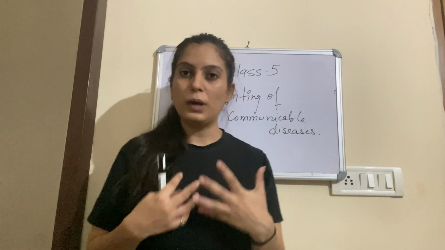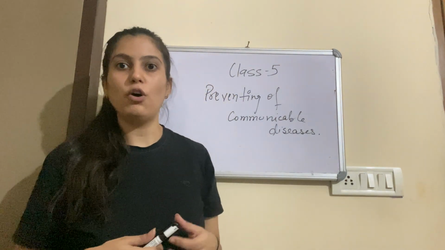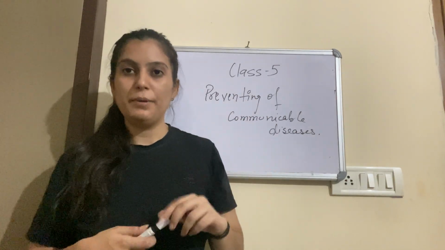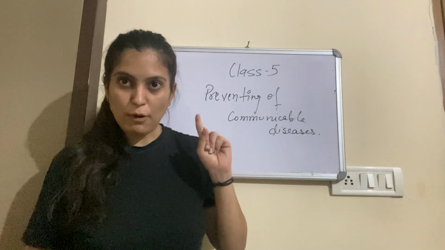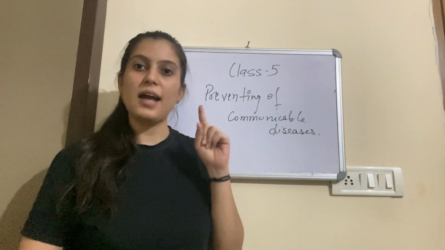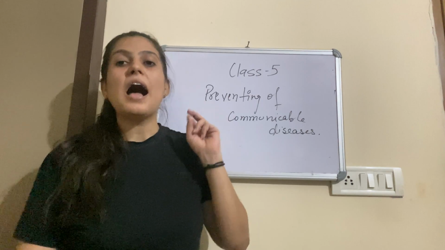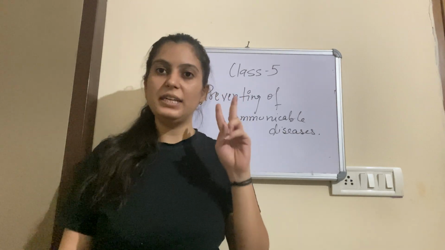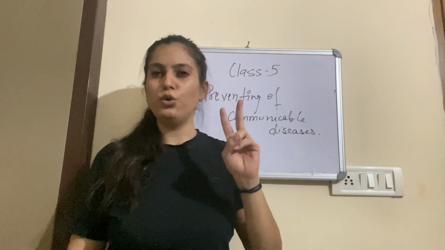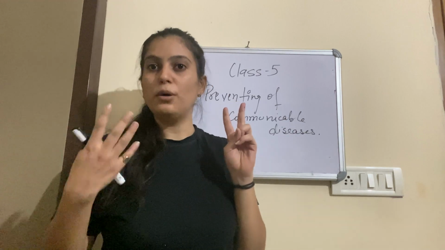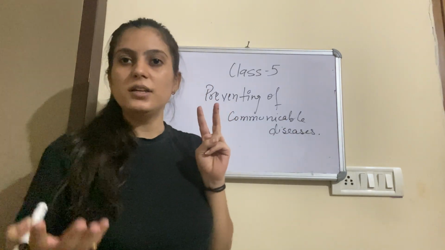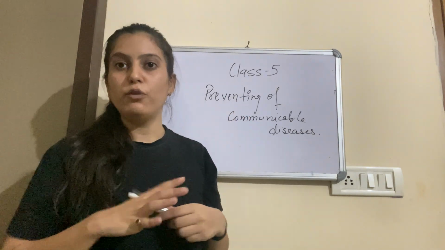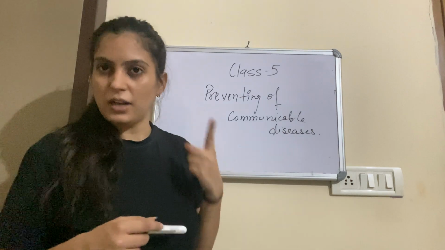So in this lecture what we have discussed is the prevention of communicable diseases, how they are prevented. First of all, with the help of sunlight. Sunlight acts as a disinfectant, right? And also through heat. That heat kills the bacteria and germs present in your food or in your clothes. That's why your mother always spreads the dirty clothes or the woolen clothes that have been put into the cupboard for 2 or 3 months in the sunlight, right?